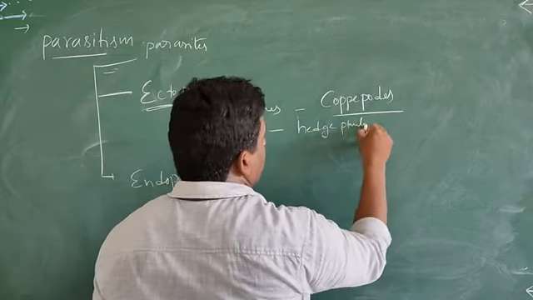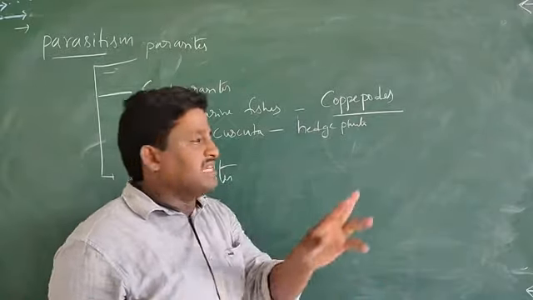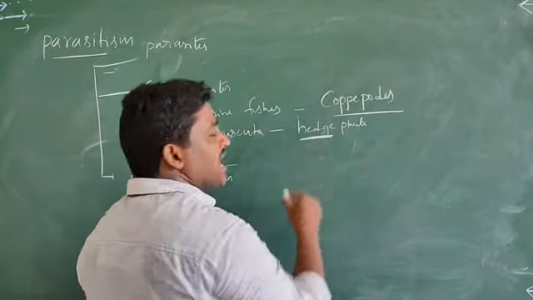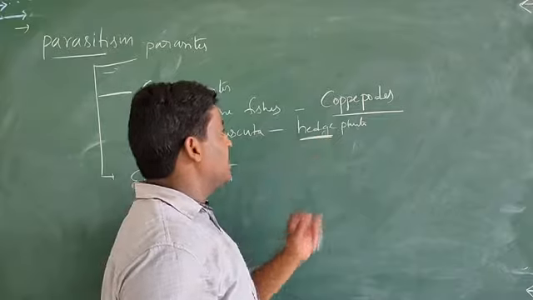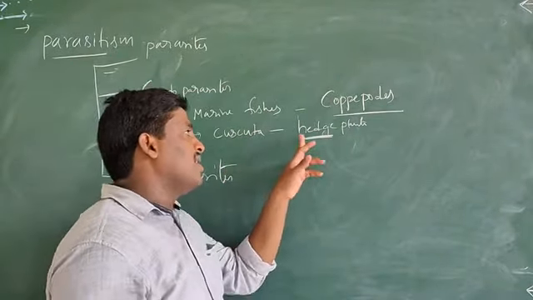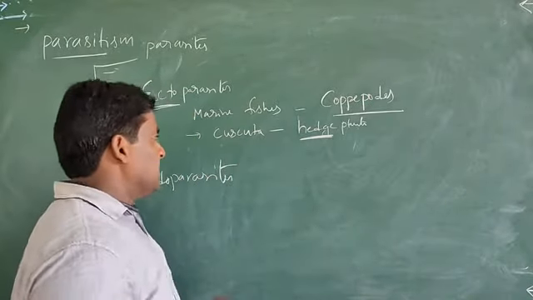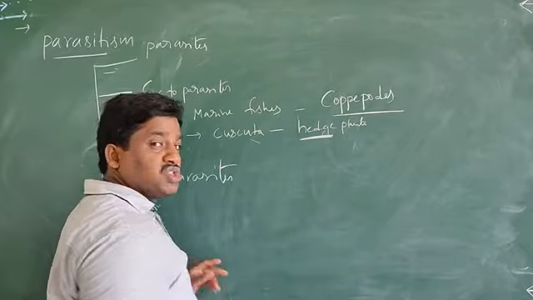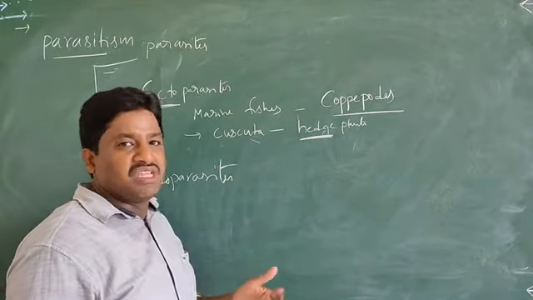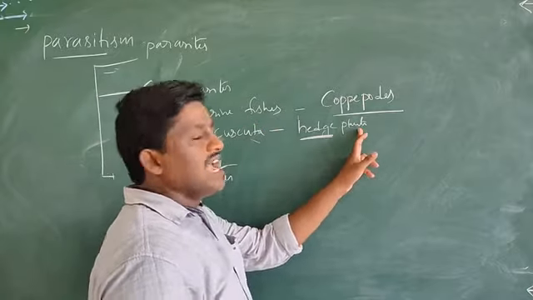Hedge means fencing, the surrounding field area. What is the fencing that can be made? The plants that make the fencing we call hedge plants. So this cuscuta plant is completely dependent upon the hedge plants. In its roots and stems there is no chlorophyll. The stem and leaves do not contain chlorophyll, so that's why it is completely dependent upon the hedge plants.